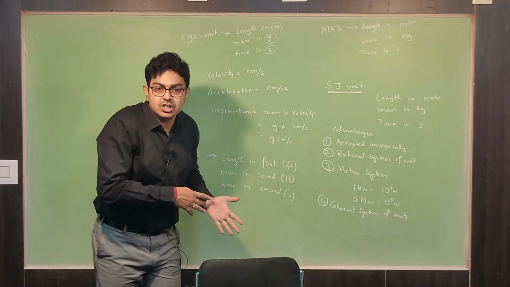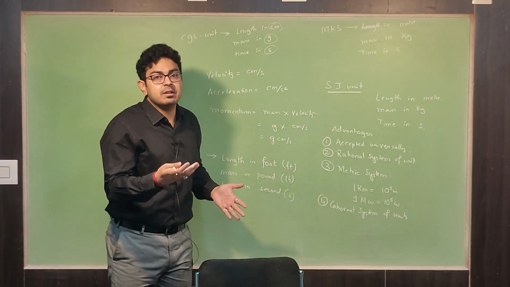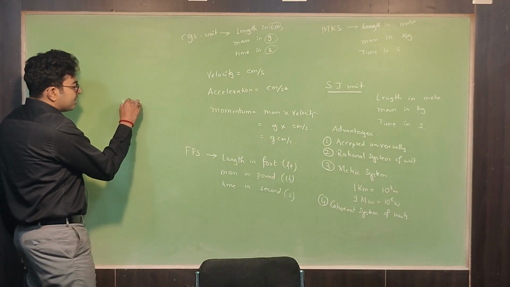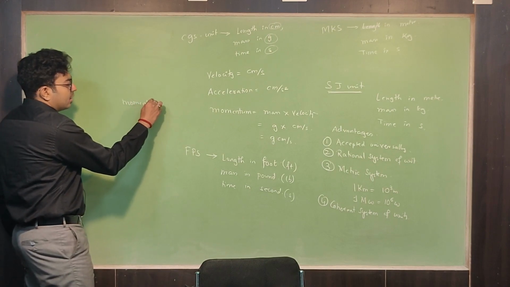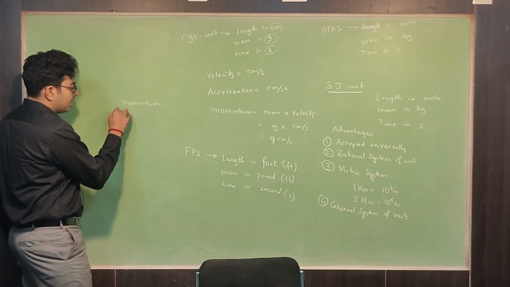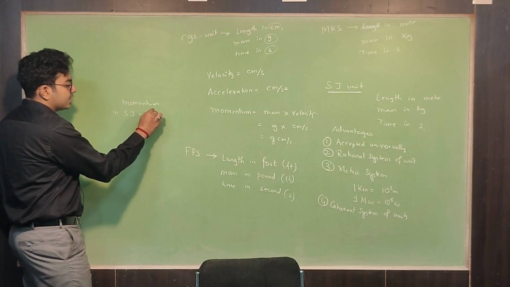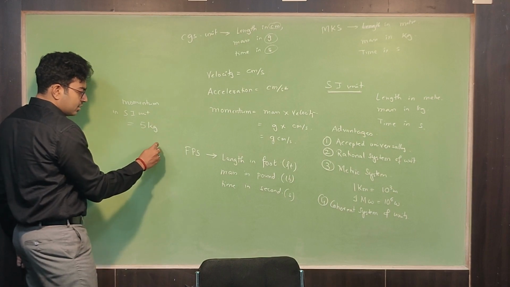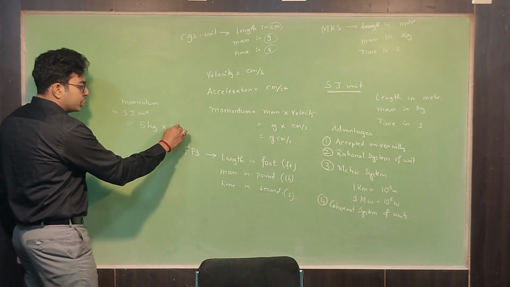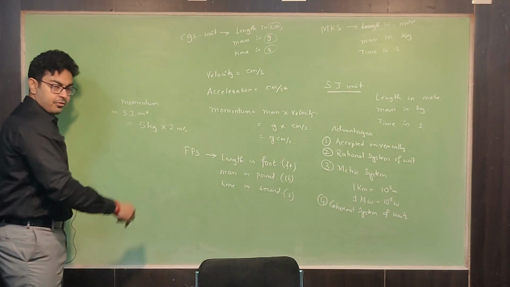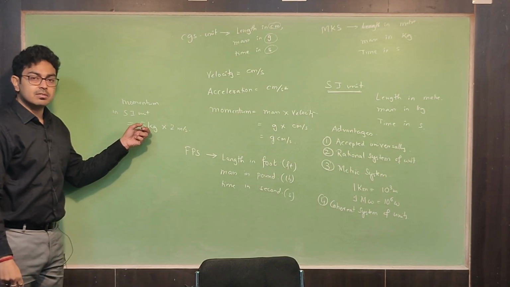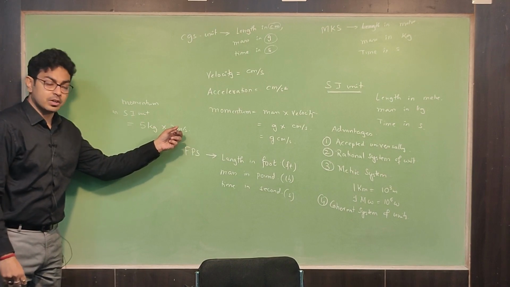Suppose mass is 5 kg and velocity is 2 meter per second. Let me just explain you here. Just see, momentum I'm writing in SI unit. 5 kg into 2 meter per second, right? So 5 kg is mass. 2 meter per second is velocity.